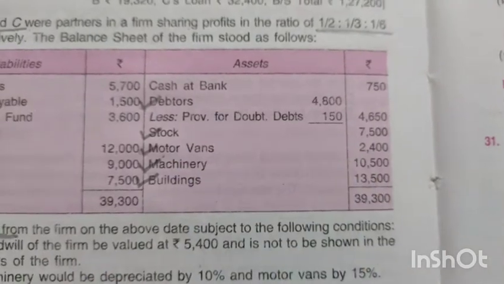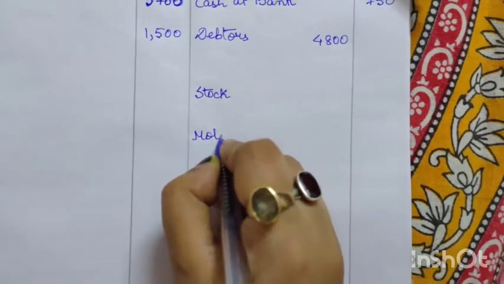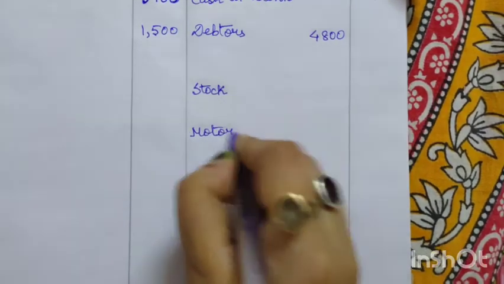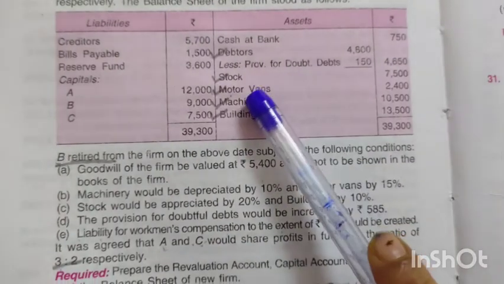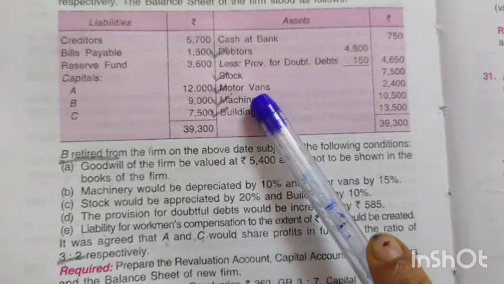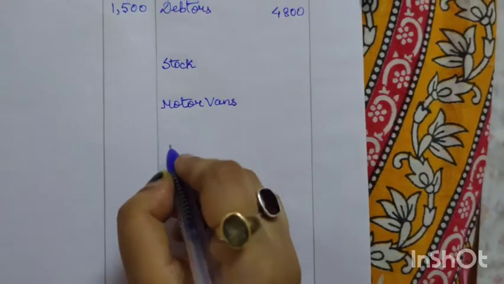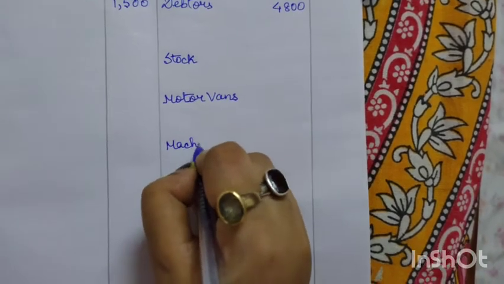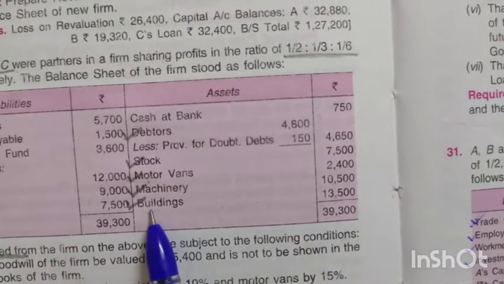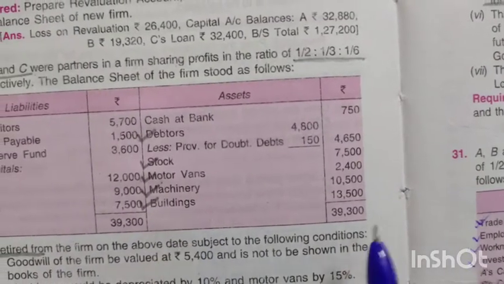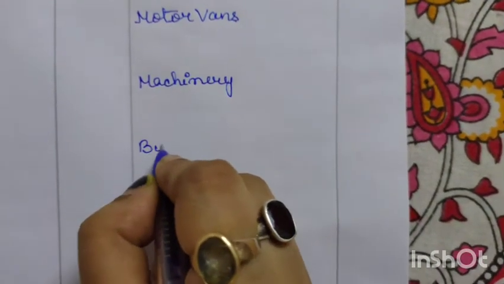In motor vans also adjustment is there, so we will just write motor vans. After motor vans, the next item is machinery. In machinery also adjustment is there, 10,500. Since adjustment is there, we won't write the amount. Next we have buildings. In buildings also adjustment is there, so we will just write buildings.